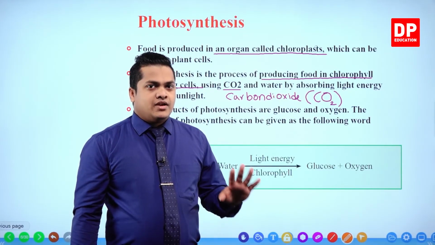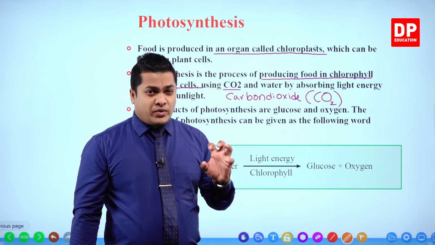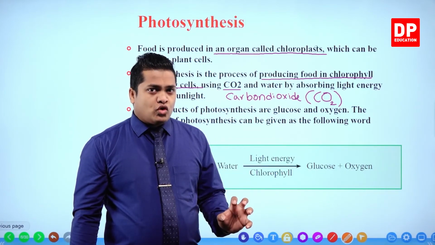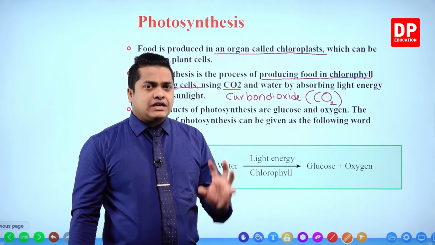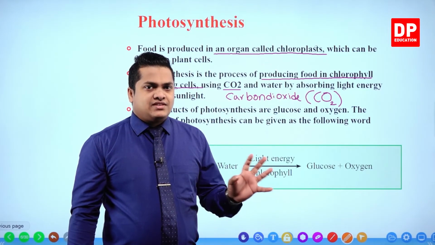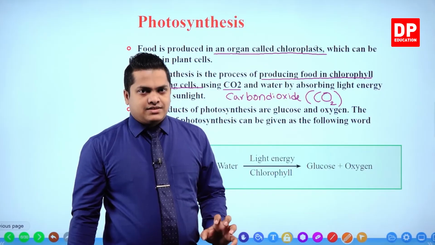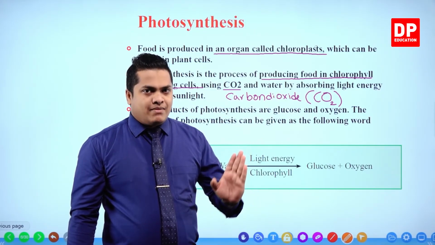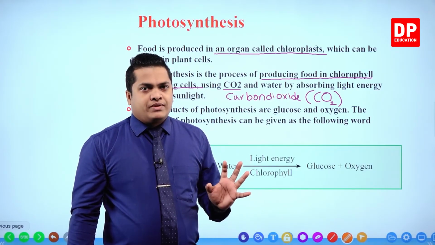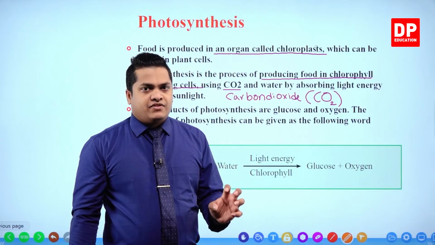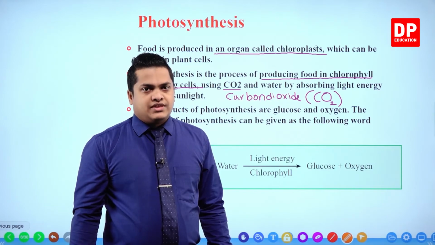Once again, photosynthesis is the production of food within chlorophyll containing cells. That's really important, because if there is no chlorophyll, photosynthesis is not going to occur. So it's really important to save chlorophyll containing cells. Photosynthesis is the process of creating food within chlorophyll containing cells by utilizing carbon dioxide and water, by absorbing light energy received from sunlight. So this process is referred to as photosynthesis.